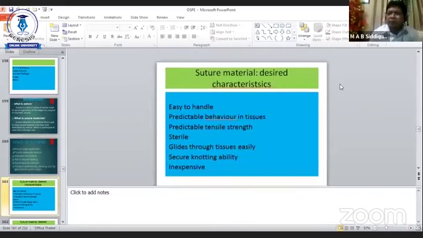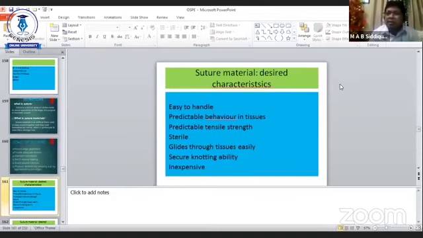Suture material: there are different suture materials, but in humans you do not use all of them. For human beings we use suture material for the best benefit of the human being.